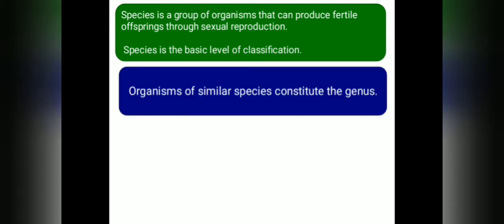So the first level is the species. Species is the basic level of classification. And what is meant by a species? Species is a group of organisms which can produce fertile offspring through sexual reproduction. And the next one is genus, that is, organisms of similar species constitute the genus. You can see that in the illustration.